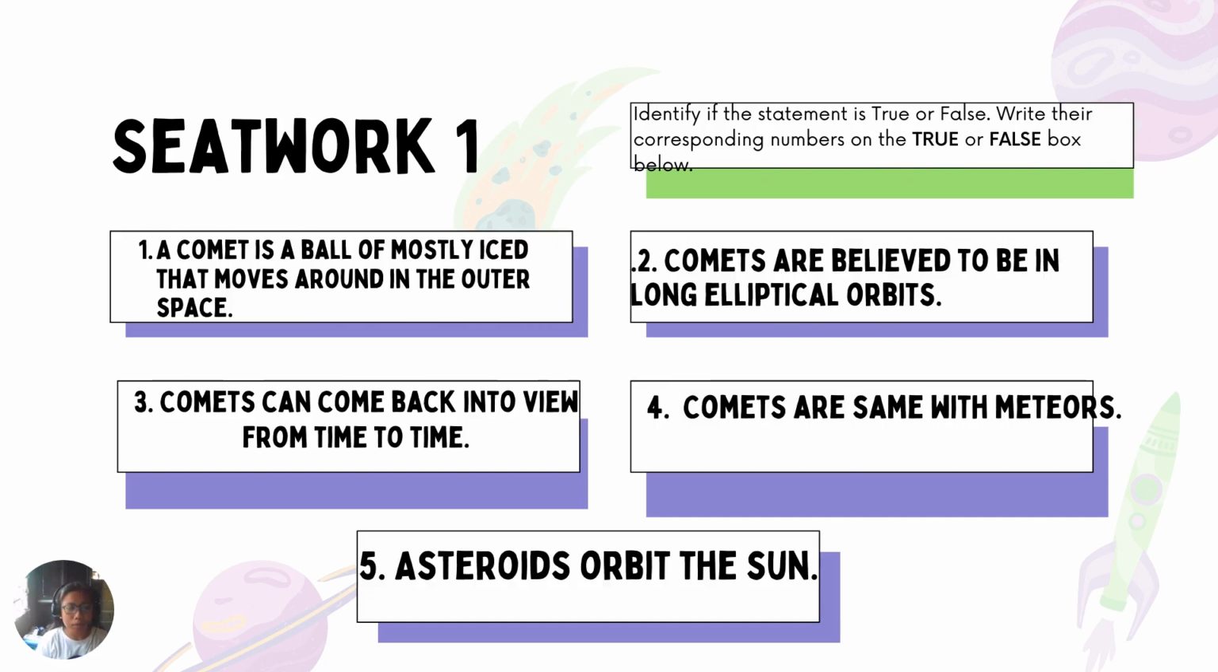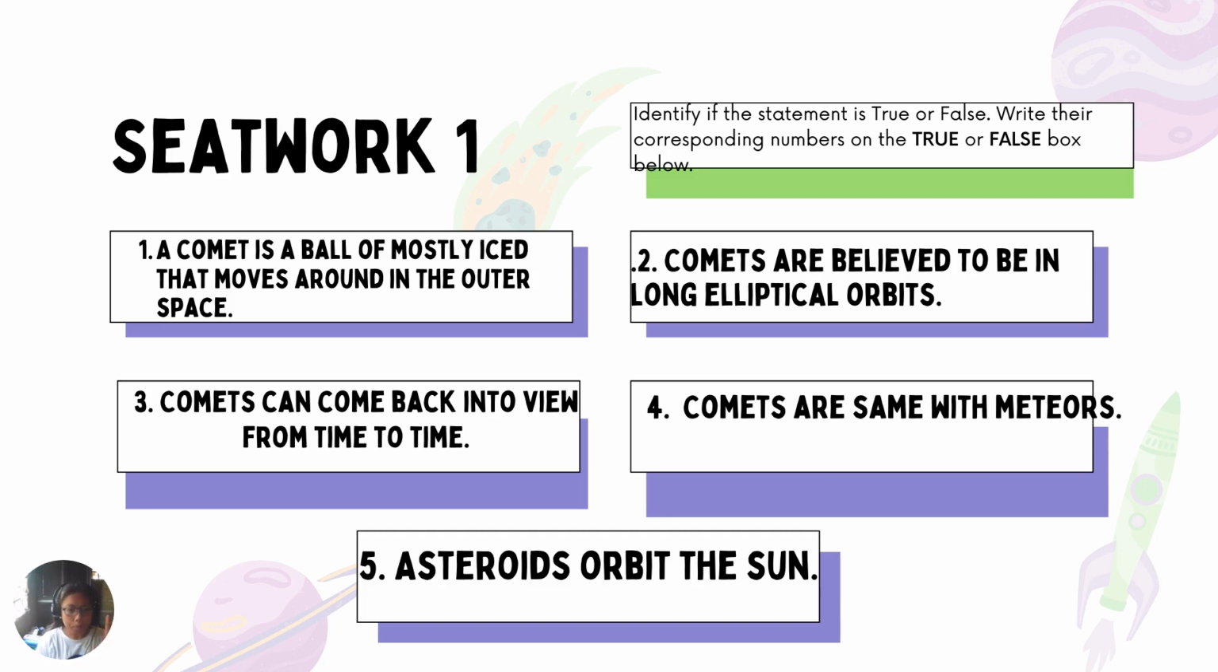I am going to read the instruction. You are going to tell me your answer by saying if the statement is true, kindly tell me true. If it is false, you say false. Okay, first one. A comet is a ball of mostly ice that moves around in the outer space. Again, I repeat. A comet is a ball of mostly ice that moves around in the outer space. Is it true or false? If you know the answer, kindly have that in your notes.